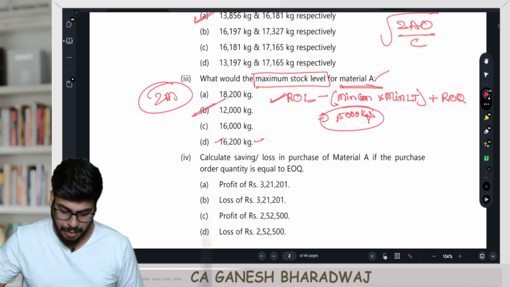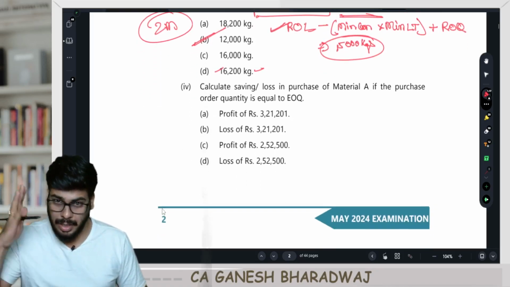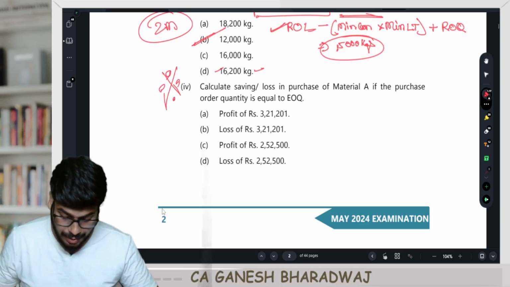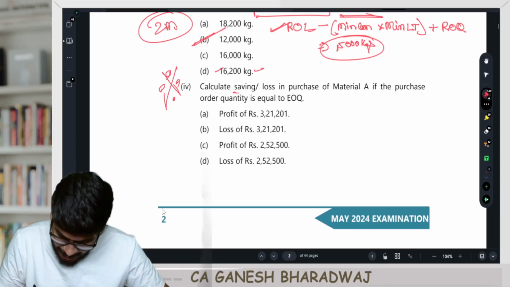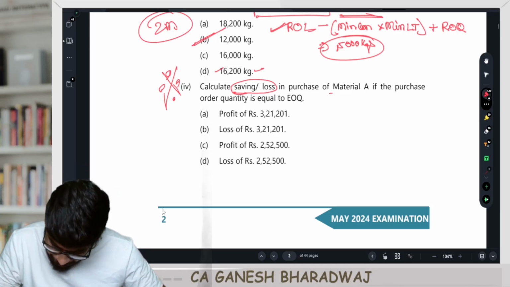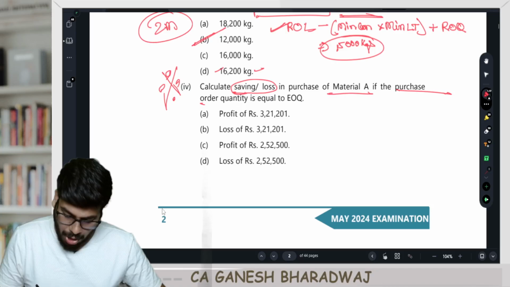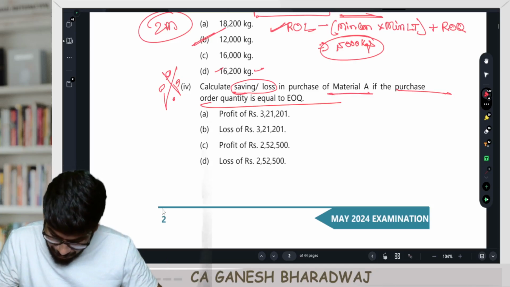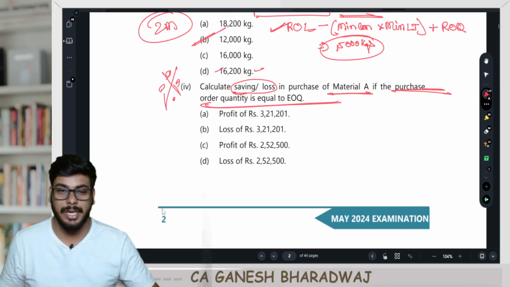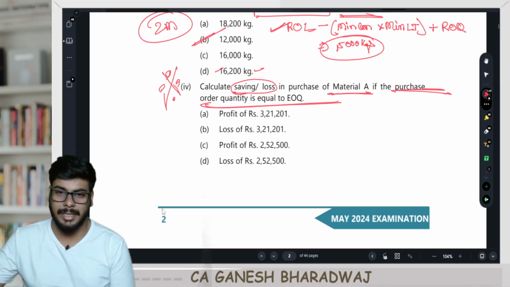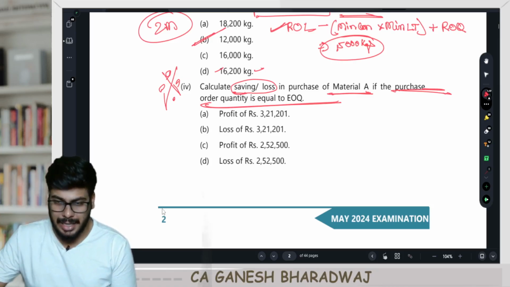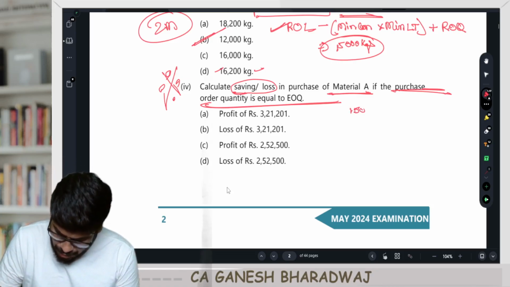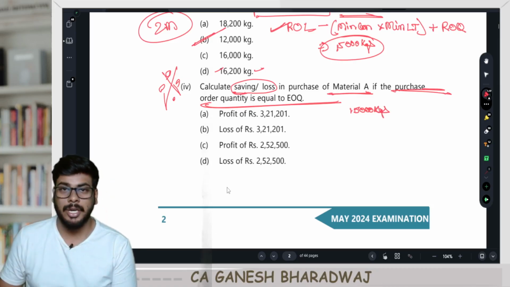Right, guys? Now let's go for the 4th one. This 4th part is excellent. Brilliant part. Now let me tell you what it is. Calculate the savings or loss in purchase of raw material A if the purchase order quantity is equal to EOQ. Now, what are they saying? Presently, material A, every time they place an order, for how many kgs do they place an order? 15,000 kgs. Correct, guys?